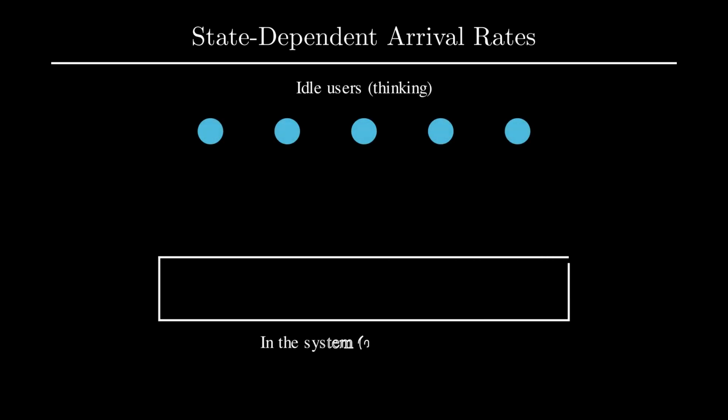Today, we explore a beautiful subtlety in queuing theory. When the population is finite, the very act of joining a queue removes a potential source of future arrivals. Imagine n users. Each is either idle, thinking and occasionally generating a job, or already inside the system, waiting or being served.